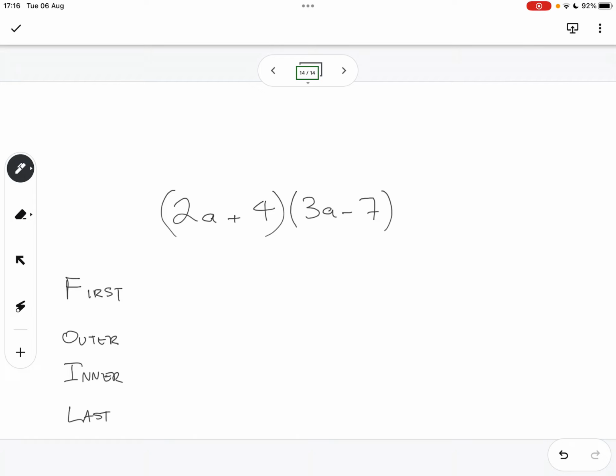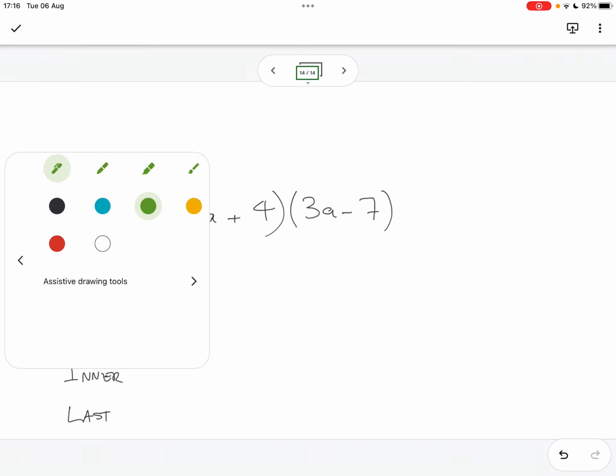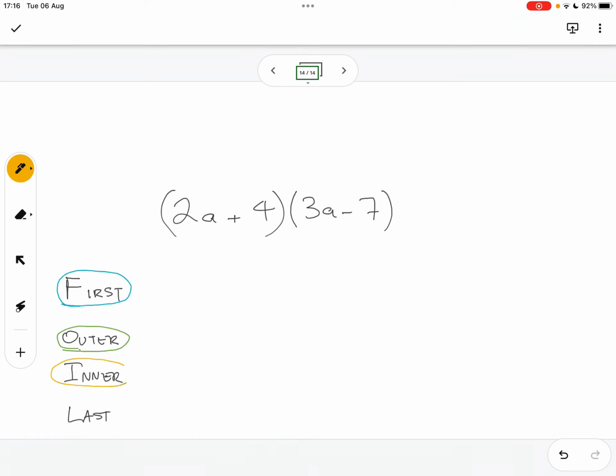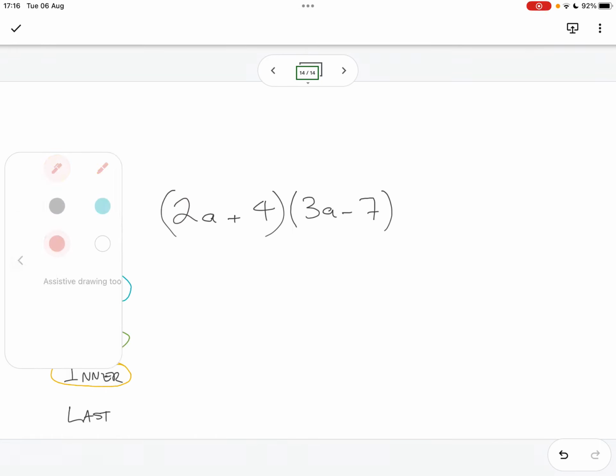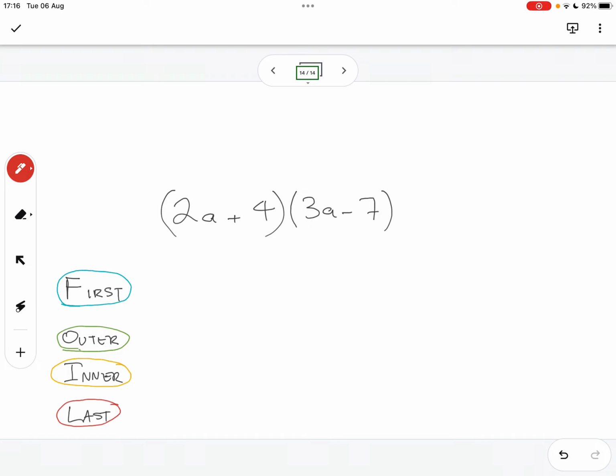Can you read out what they say there about FOIL? F: multiply first terms together. O: multiply outer terms together. I: multiply inner terms together. L: multiply last terms together. Okay, excellent.